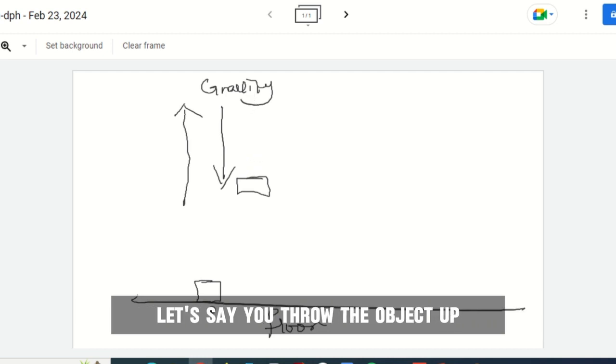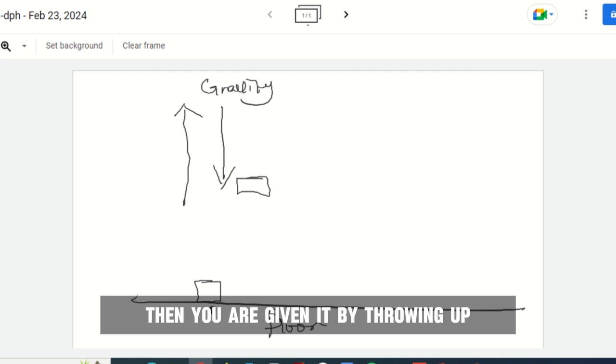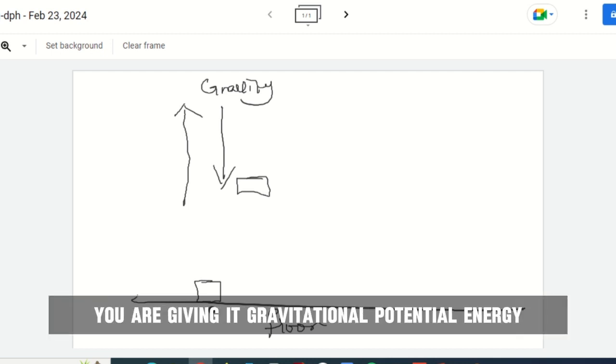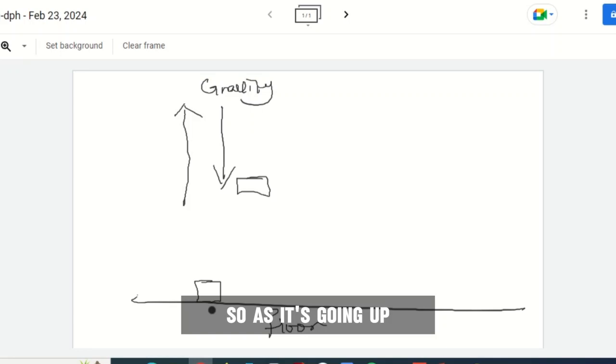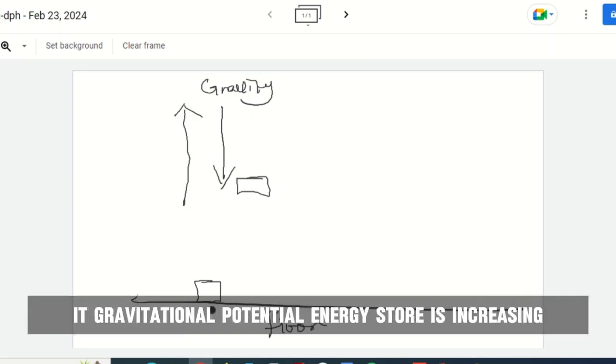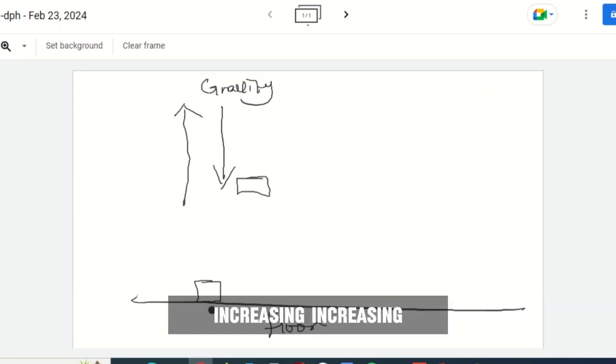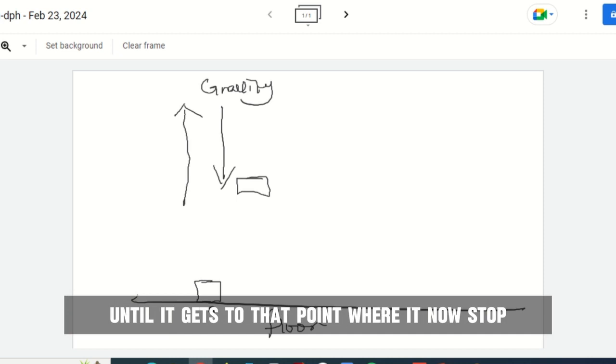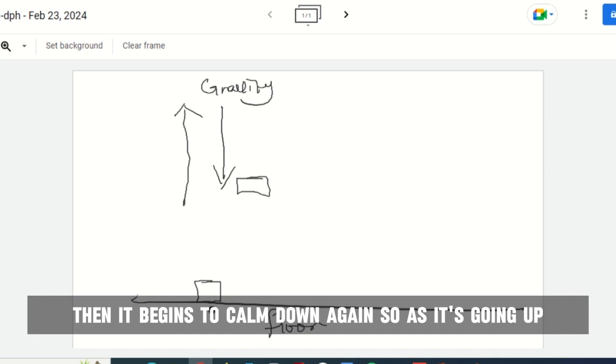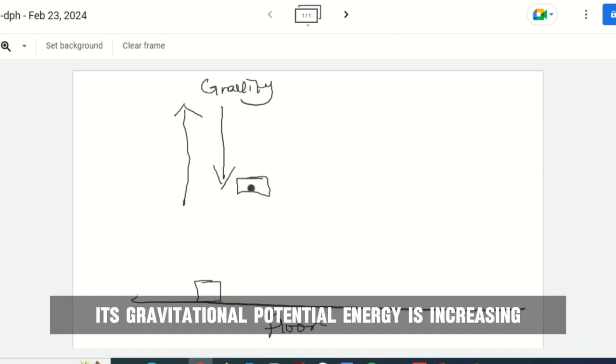Let's say you throw the object up, then by throwing it up, you are giving it gravitational potential energy. So as it's going up, its gravitational potential energy store is increasing until it gets to the point where it's now stopped. Then it begins to come down again. So as it's going up, its gravitational potential energy is increasing.